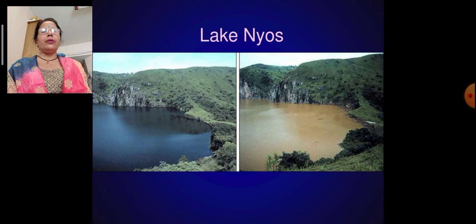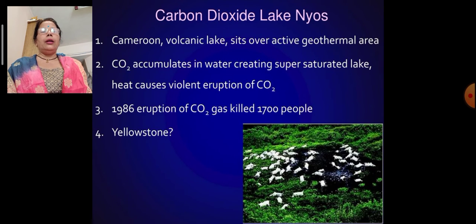This is about Lake Nyos, where we see how it changes. So the clean water, and the covered water, we see how that water's pH decreases, so it becomes acidic. Lake Nyos, a volcanic lake in Cameroon, sits over active geothermal areas. Carbon dioxide accumulates in the water, creating a supersaturated lake. Heat causes a violent eruption of carbon dioxide. The 1986 eruption of carbon dioxide gas killed 1700 people.